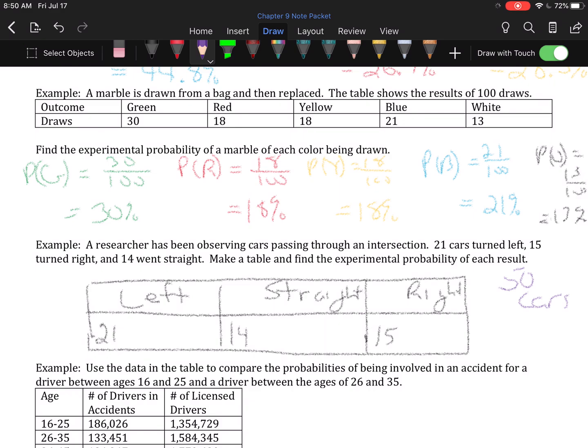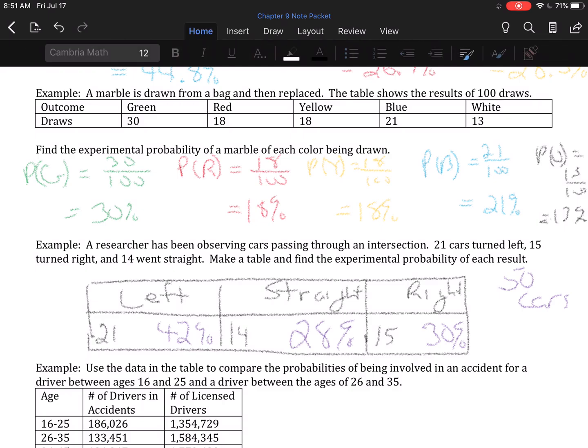21 divided by 50 is 0.42. 0.42 is 42%. 14 divided by 50 for our straight is 0.28. 0.28 is 28%. And 15 divided by 50 is 0.3. 0.3, which is 0.30, is 30%. Okay, I didn't write it down, so I do hope that you actually listen to these videos. You are taking the number of times the thing happened and dividing by the 50 experiments here.